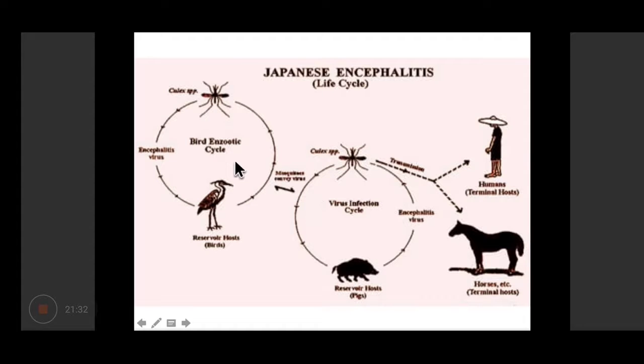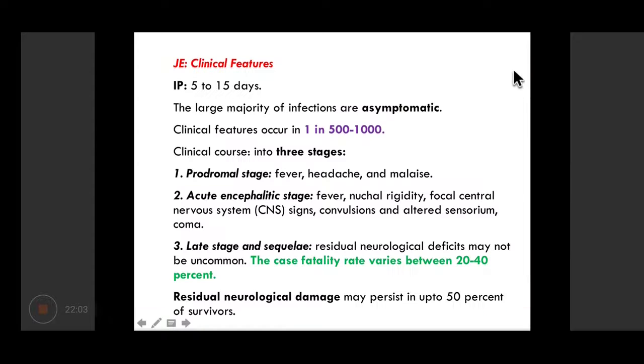So these two cycles can merge, and the same Culex mosquito that is biting pigs or sometimes cattle can sometimes bite human beings, resulting in transmission of infection to human beings. So this is the life cycle of Japanese encephalitis virus, maintained between birds and mosquito, pigs and mosquito, with human beings acting as incidental hosts.